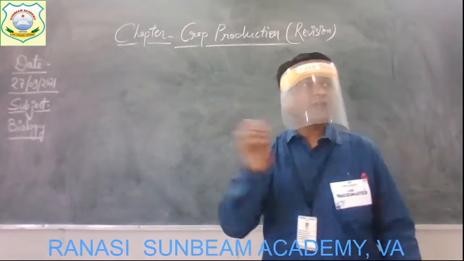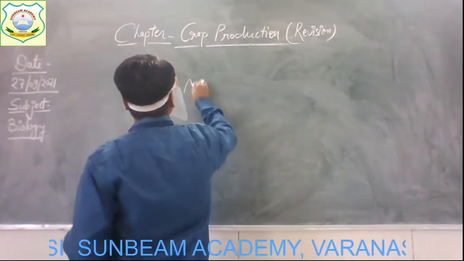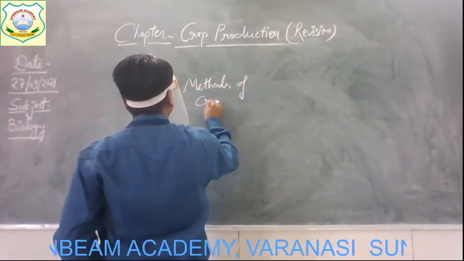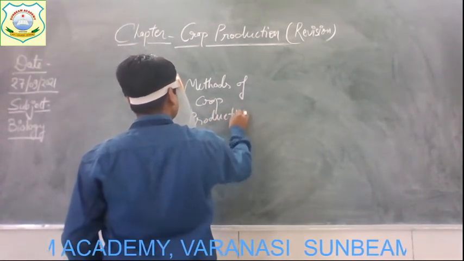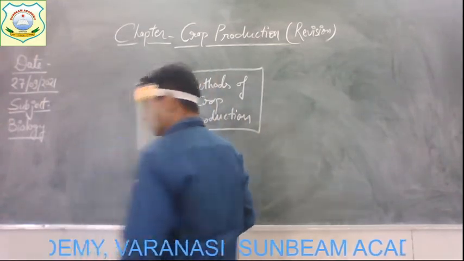Getting? So first of all, we will start the chapter from the methods of crop production. Right?